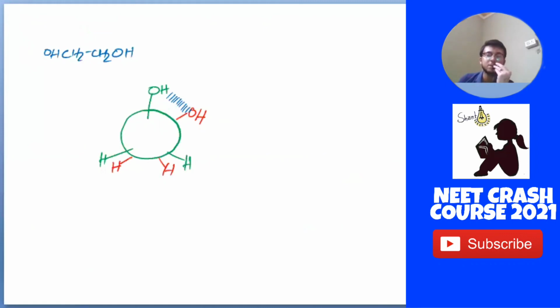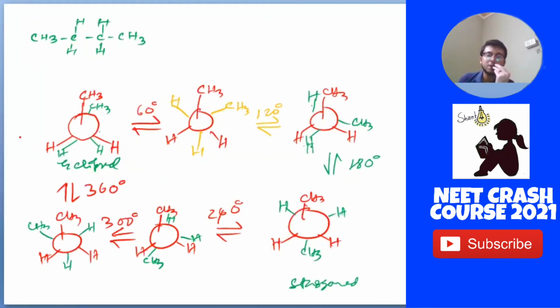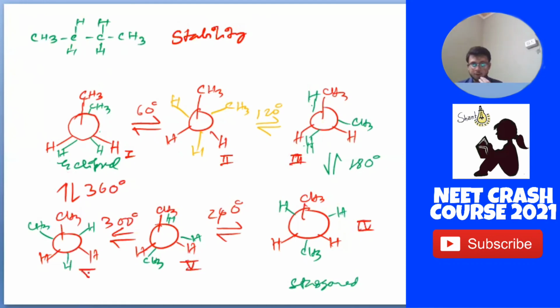Now there is an exception that you can see in the first two cases, that is in the case of ethane and this organic compound. For the stability order, what will be the most stable? If we write it like this, 1, 2, 3, 4, 5, and here 6.